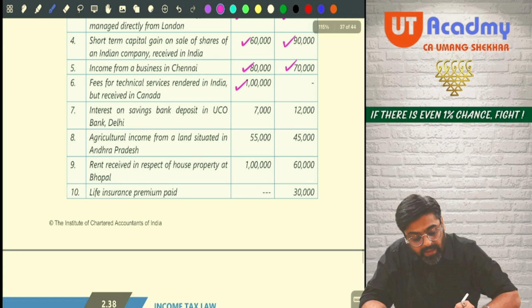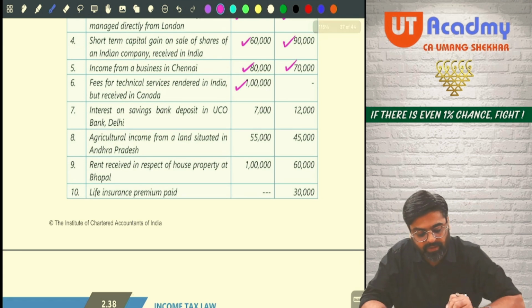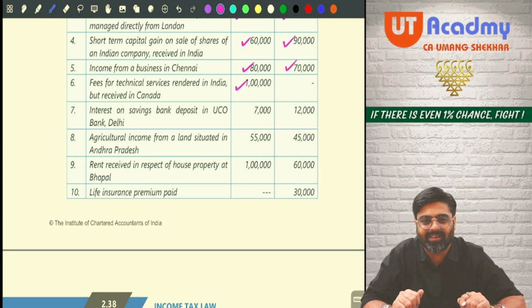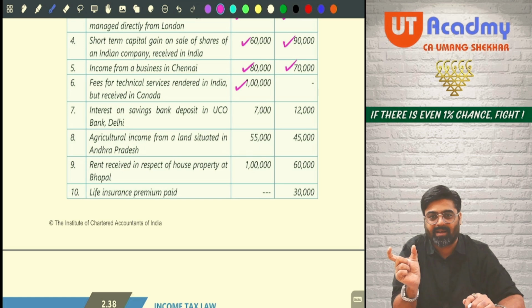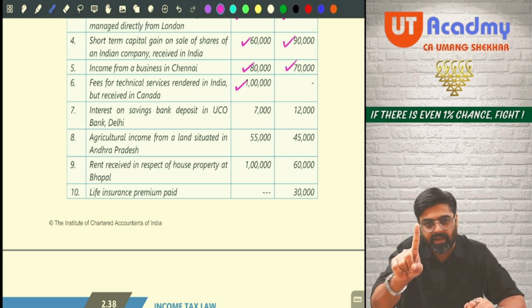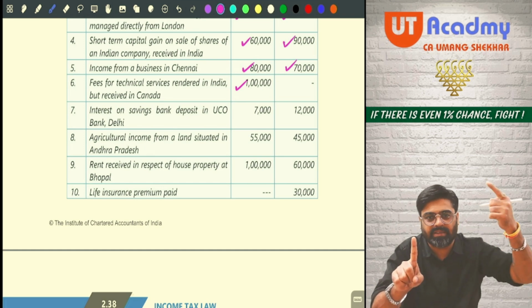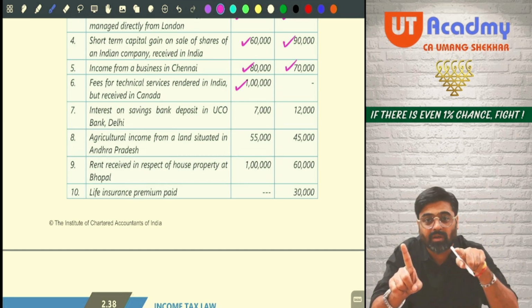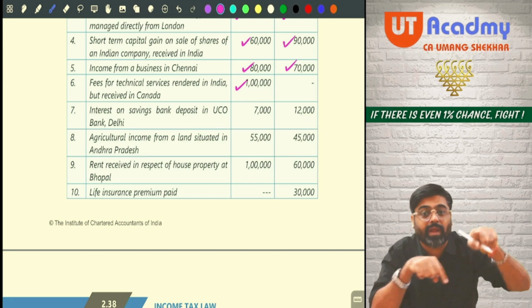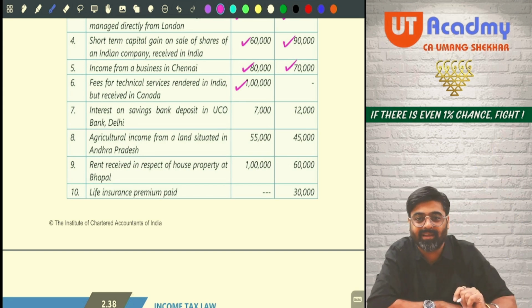Now, interest on savings bank deposit in UCO Bank, Delhi. Hello. Do you remember yesterday I told you one small chart? Savings account in a bank in India will give you interest. That is your Indian income. First of all, it is taxable. Then later on, up to 10,000 of that amount you can claim as a deduction under 80 TTA.